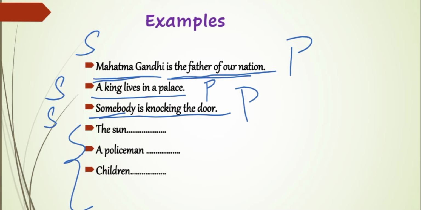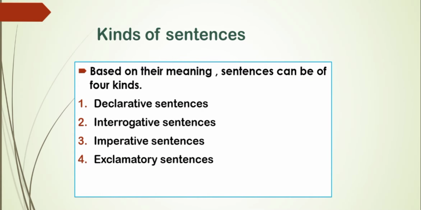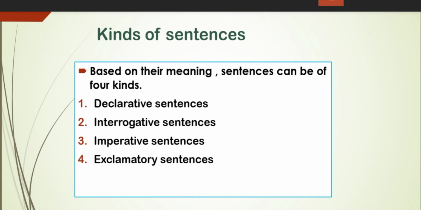Now we'll look into kinds of sentences. Based on their meaning, sentences are four types: declarative sentences, interrogative sentences, imperative sentences, and exclamatory sentences.